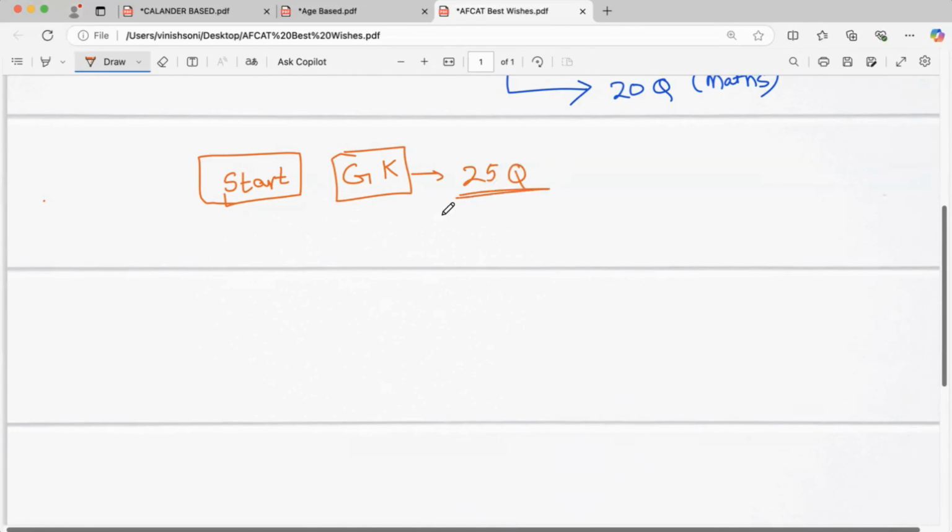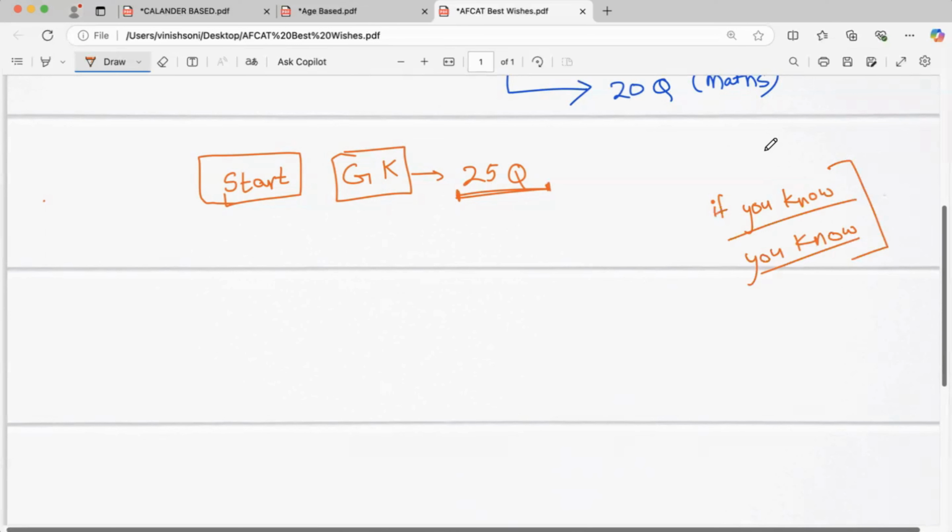Why I am telling you will be clearer with what we discuss next. General knowledge questions are such that if you know, you know. It is as simple as that. If you know the answer, you know the answer. If you don't know the answer, you don't know the answer. It is very simple in general knowledge.